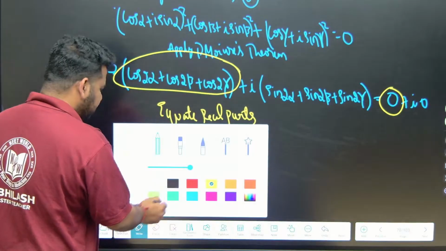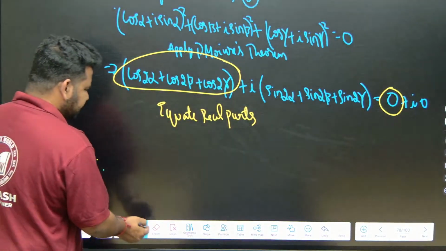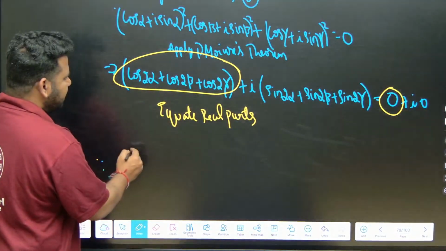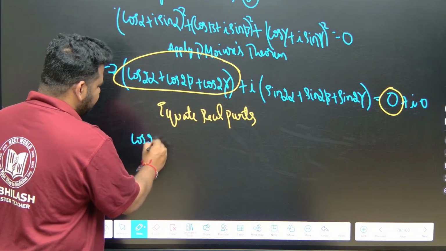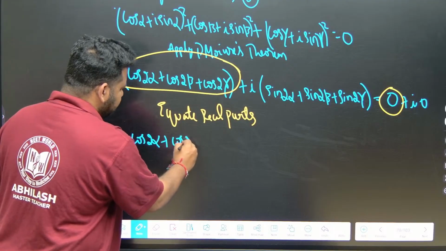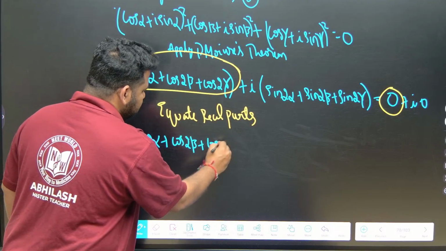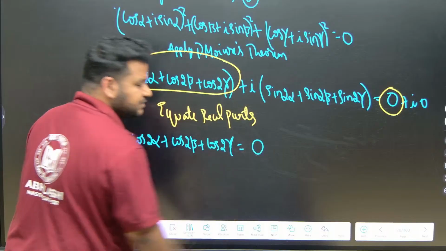On equating real parts, what do we get, friends? See here, cos 2 alpha plus cos 2 beta plus cos 2 gamma will be equal to 0. This is what we have.